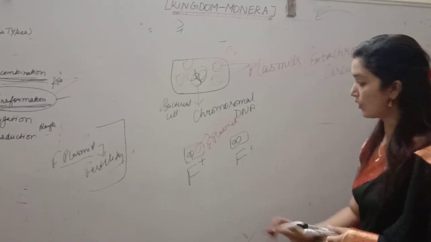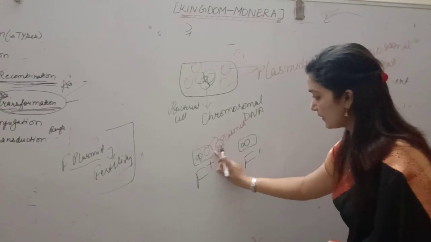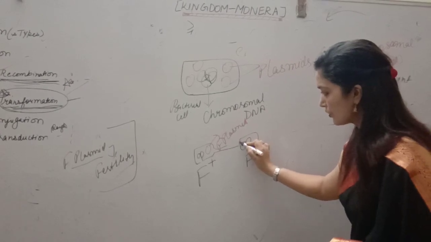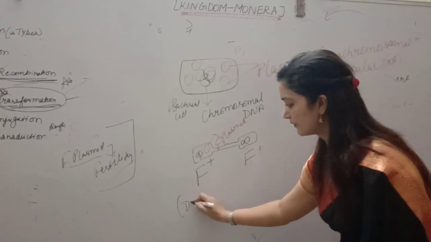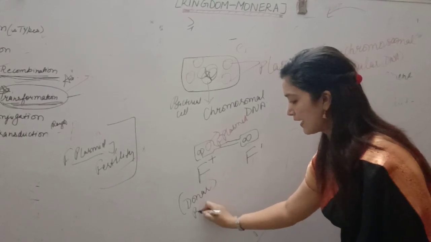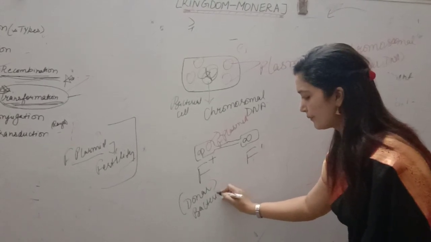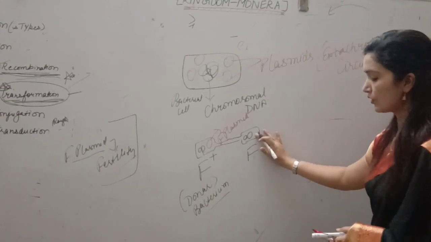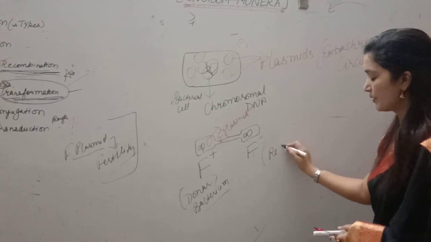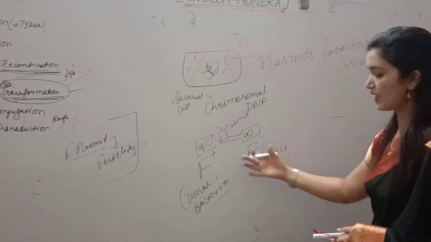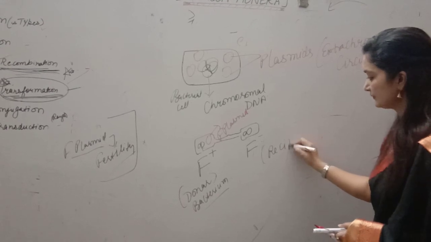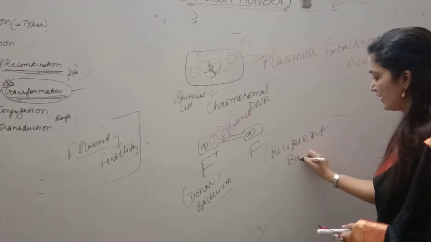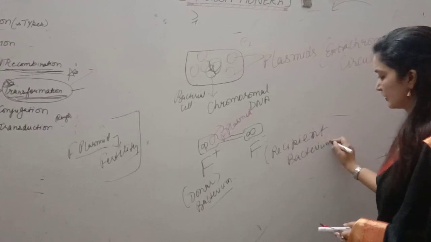Alright students, now what happened? A sex pilus will form, or you can say a conjugation tube. This is the donor bacterium. The bacterium that has the F plasmid is called F positive, and that is also called the donor bacterium. The bacterium that does not have any F plasmid is called the recipient, because it will take a copy of the F plasmid with the help of the conjugation tube. This is the recipient bacterial cell, or you can say bacterium.